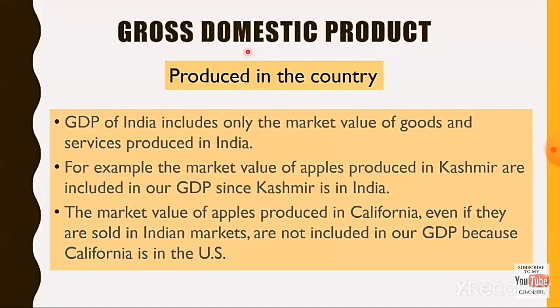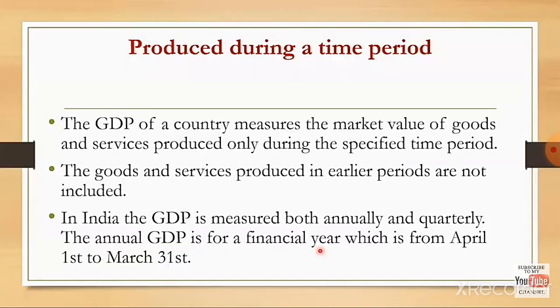Gross domestic product is produced in the country. GDP of India includes only the market value of goods and services produced in India. For example, the market value of apples produced in Kashmir is included in our GDP since Kashmir is in India. The market value of apples produced in California, even if they are sold in the Indian market, is not included in our GDP because it is produced in the USA.